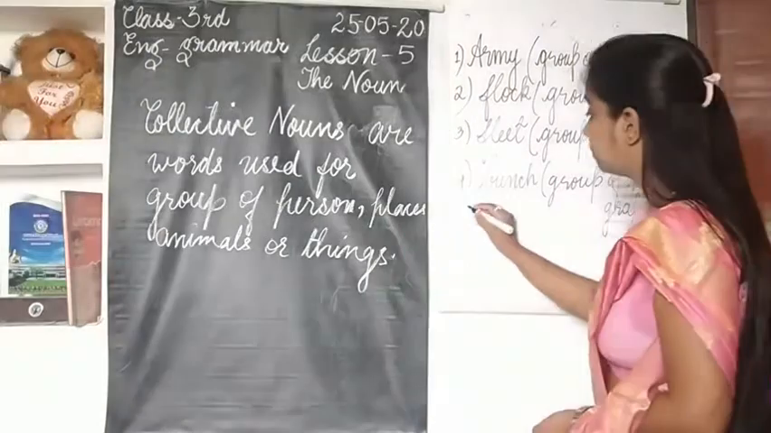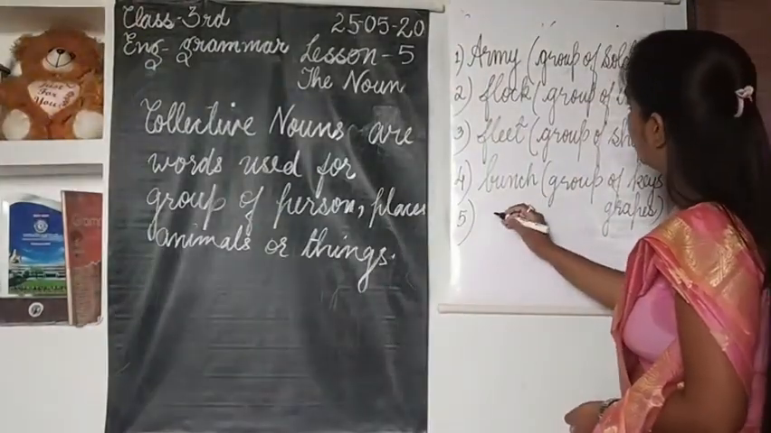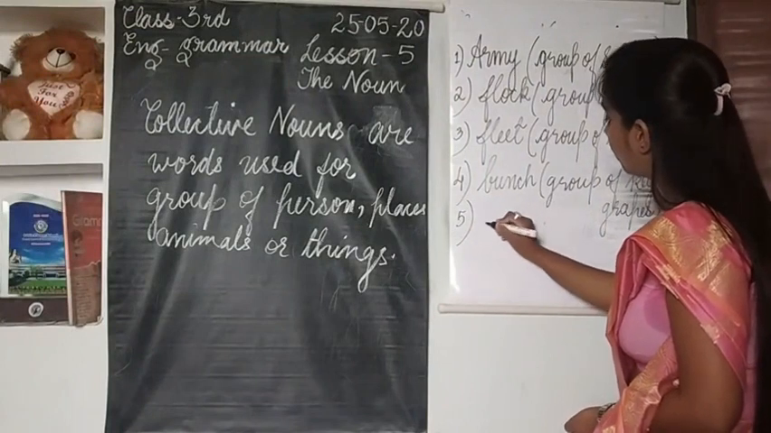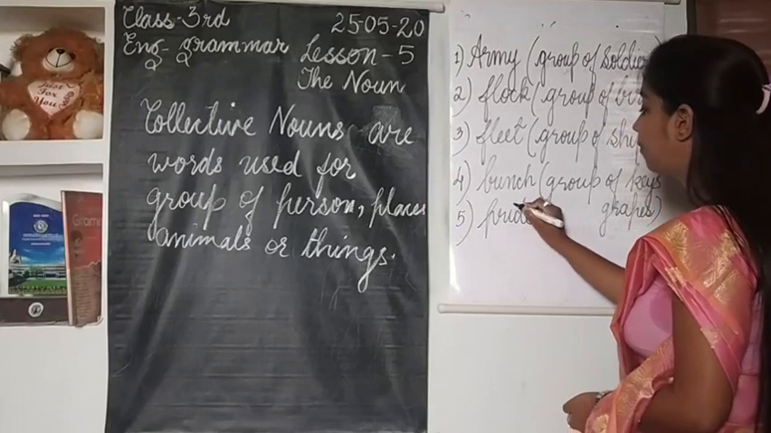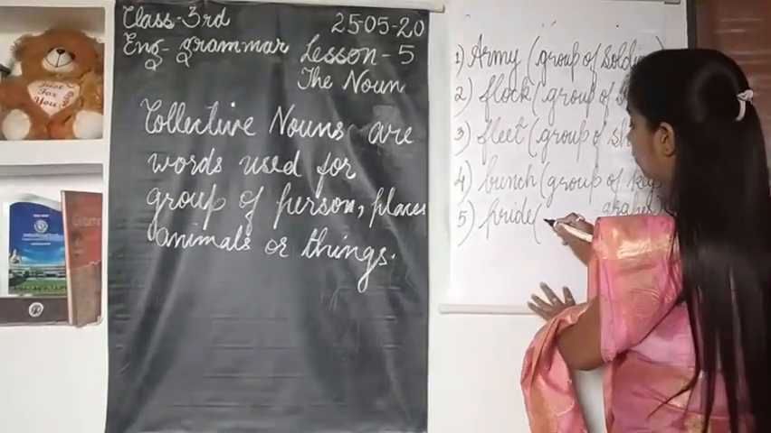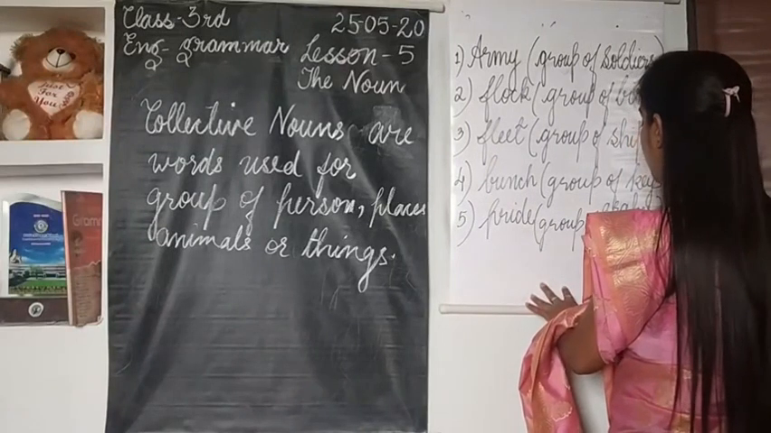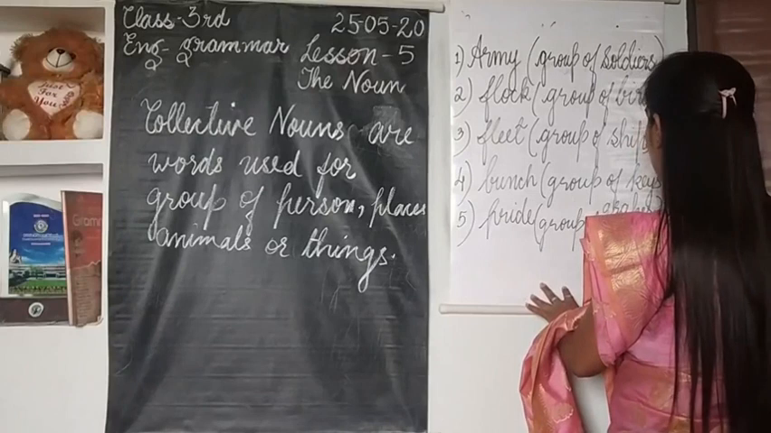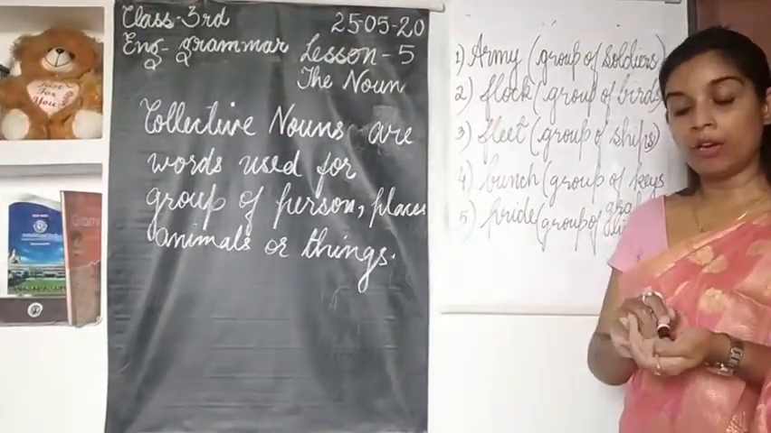Then one more example you will see. Pride, P-R-I-D-E, pride. Now this word pride is used for what? For a group of lions. A group of lions, what we call? Pride. So many examples are there for collective nouns.